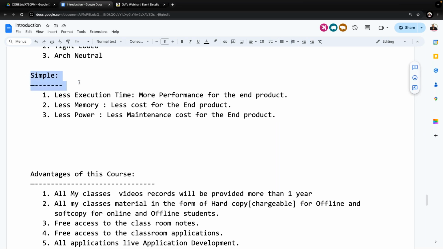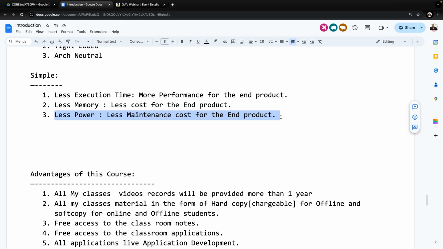Simple programming language, in the sense, means less execution time, more performance for the end product. Less memory, less cost for the end product. Less power, less maintenance cost for the end product. This is exactly the definition provided by Sun Microsystems for the new programming language that they wanted to prepare as a simple programming language.